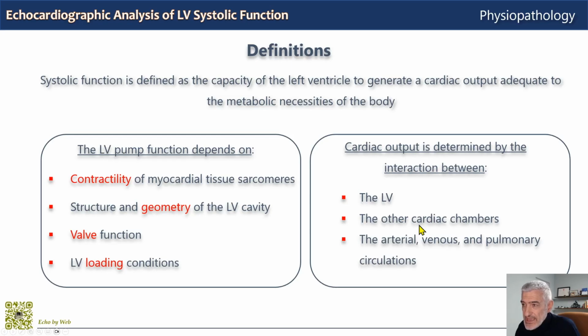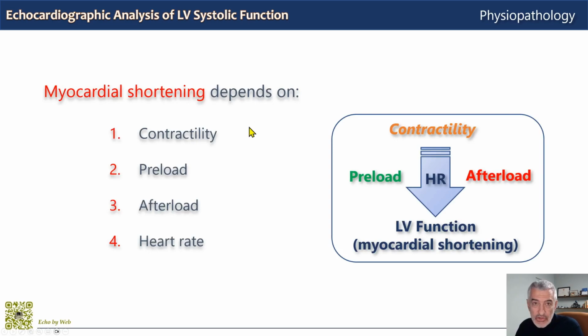But we must also take into account the overall picture and thus also the other cardiac chambers, especially the right ventricle, and the arterial and venous pulmonary circulations. We are mentioning here, for example, aortic impedance, which is also the output, the afterload, of the left ventricle, venous capacitance, which influences preload, and the peripheral vascular resistances, which also influence left ventricular afterload. Myocardial shortening depends on ventricular contractility, the loading conditions, preload and afterload, and heart rate.